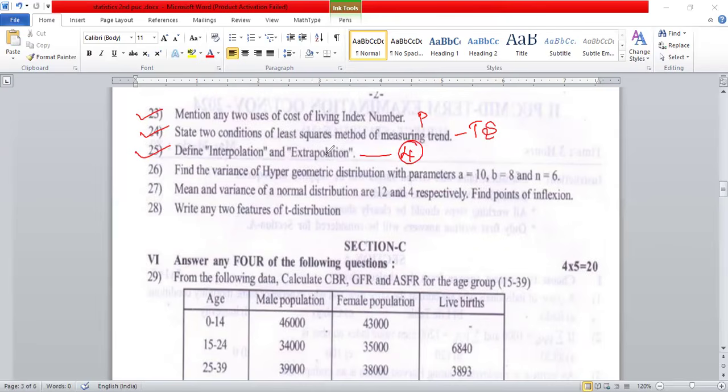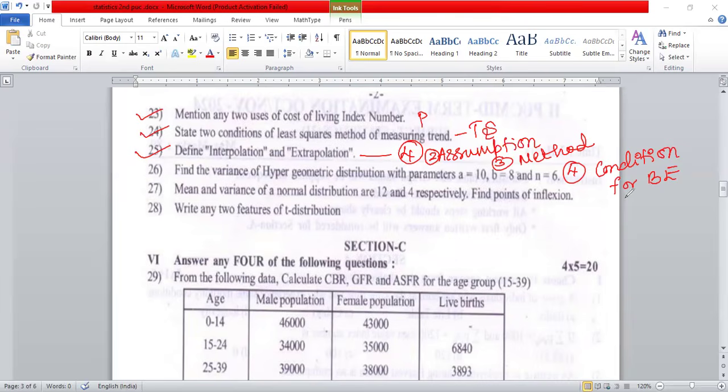The first question is the definition of interpolation, extrapolation. The second one, assumption of interpolation, extrapolation. And the third question, what are the methods of interpolation, extrapolation? And the fourth question, what are the conditions for binomial expansion method?